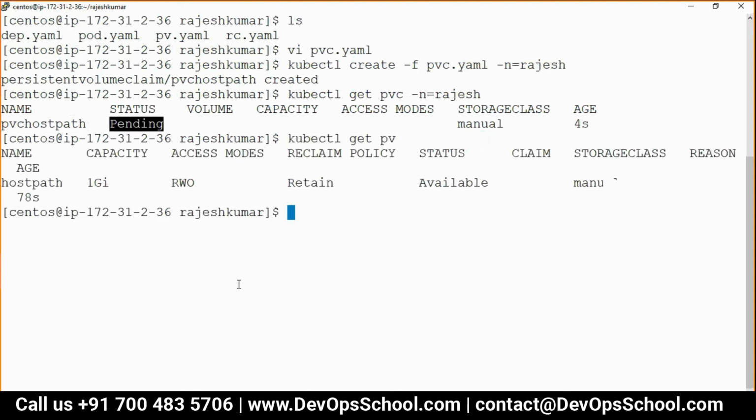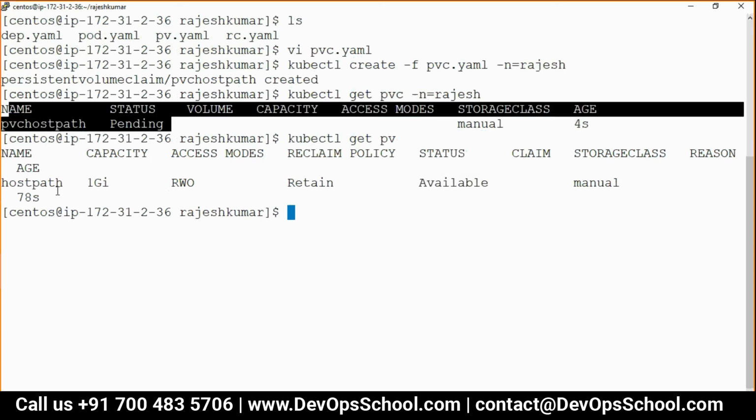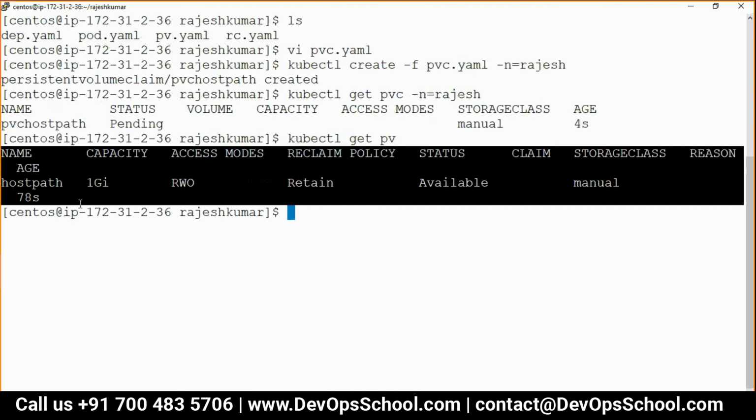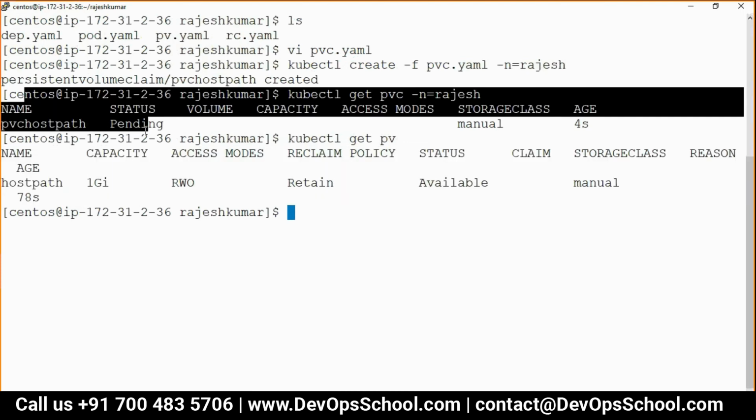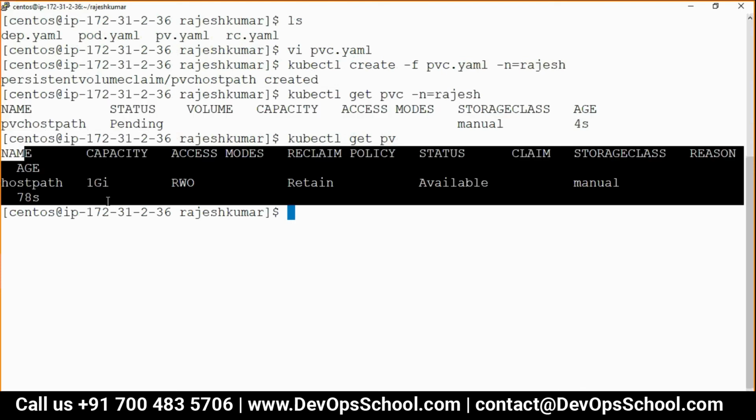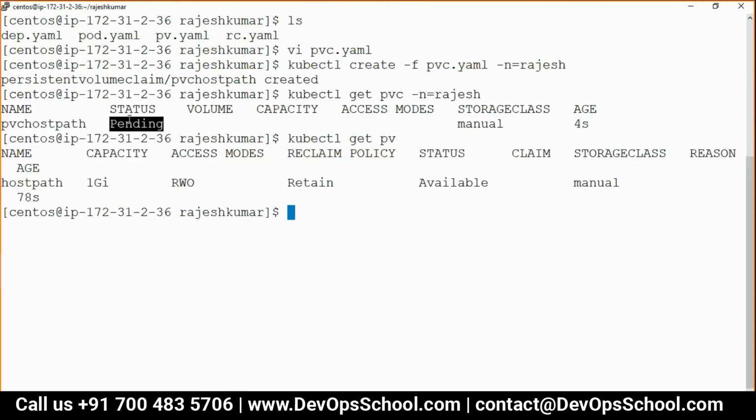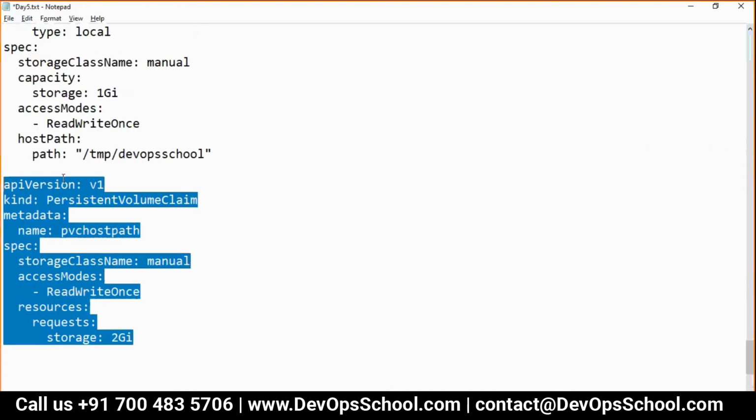Pending. What is this? Available. That means you requested 2 GB, but I don't have a pool of 2 GB. I have only 1 GB. So your request is pending. This is done by the user. This is done by the administrator. Pending. So there is no pool available for 2 GB. But can I create a 2 GB PV?